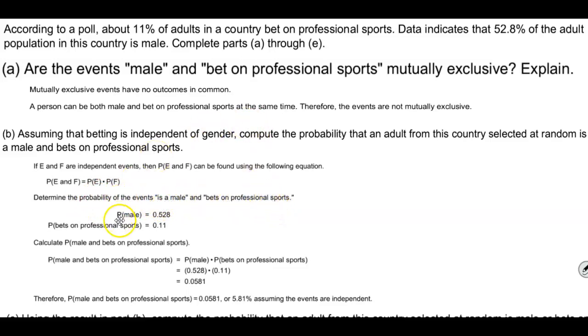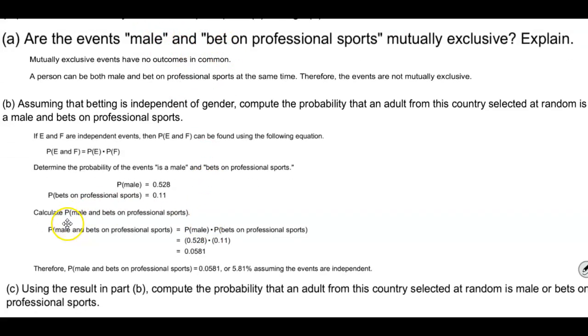Well, what is the probability that the person is male? Well, from our question, it states that 52.8% of the adult population in this country is male. So therefore, converting that to a decimal is 0.528. And then the probability that a person bets on professional sports is 0.11, which is 11%.